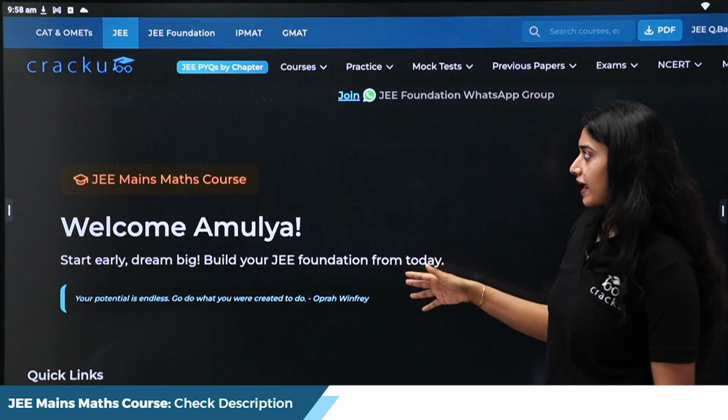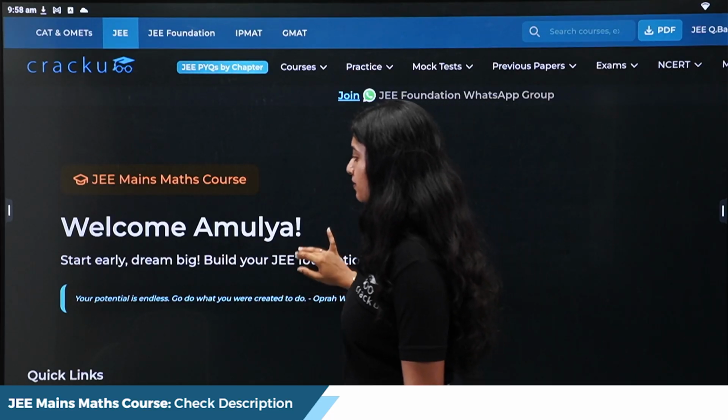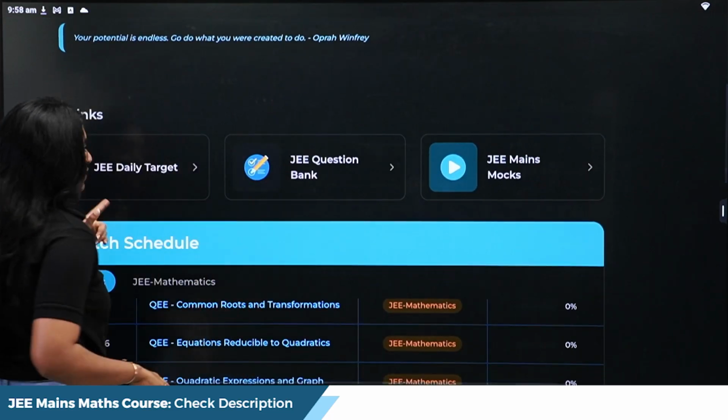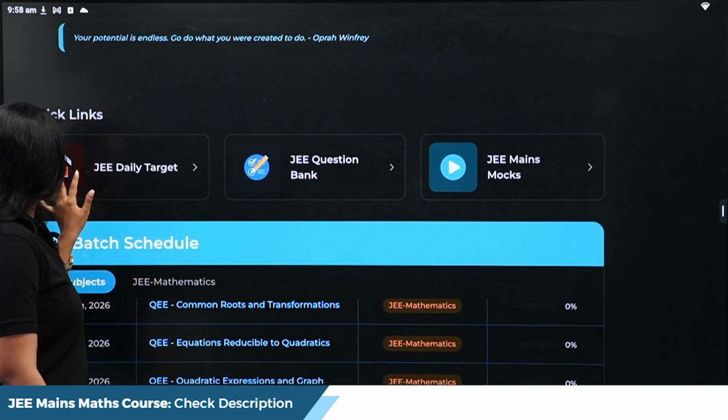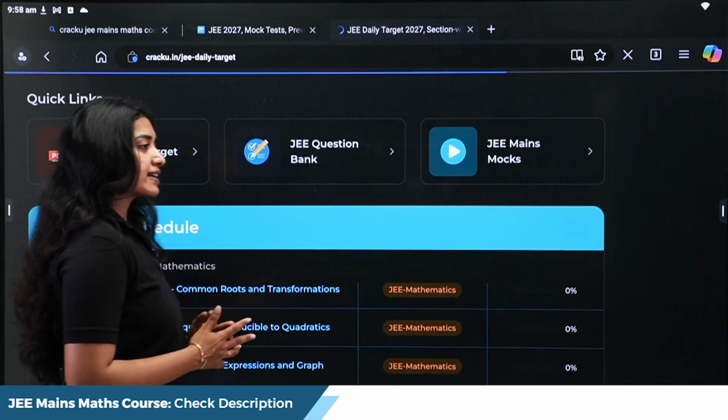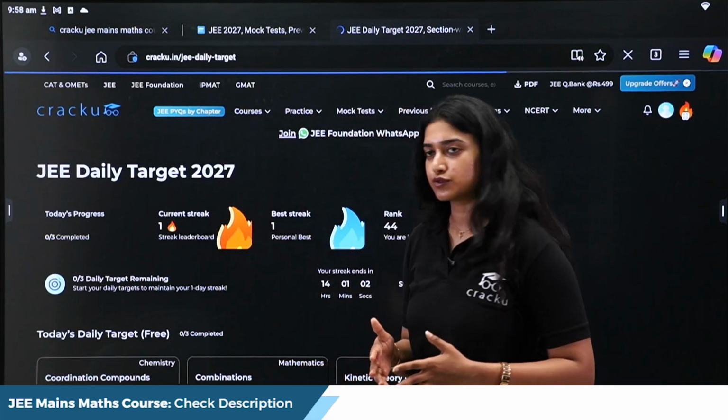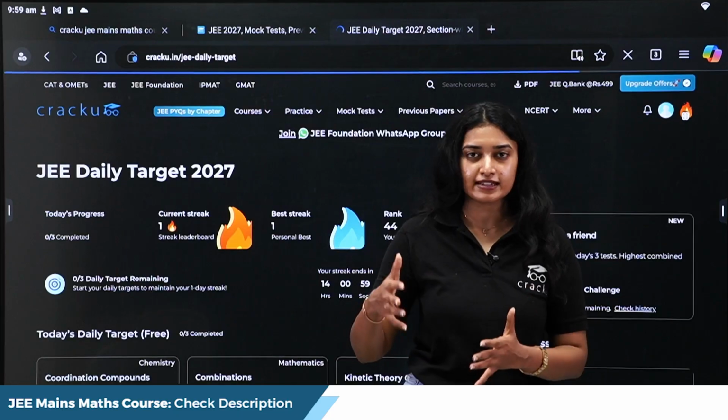This is going to be your Cracku JEE interface. First, there'll be a welcome sign, and then you will have 3 quick links. Let's go through them one by one. The first one is daily targets. Daily targets is something that we have always encouraged our students to do because it helps people maintain consistency.